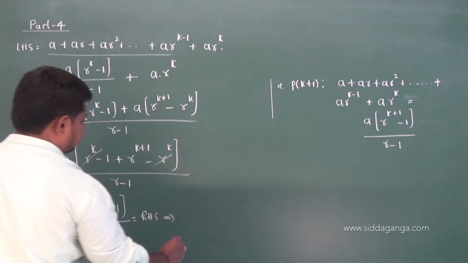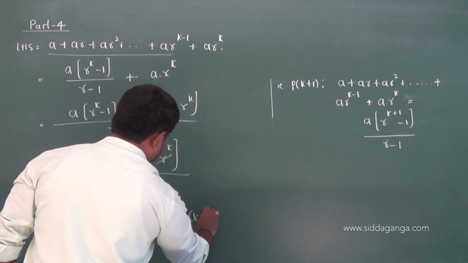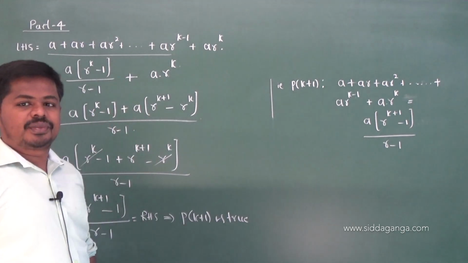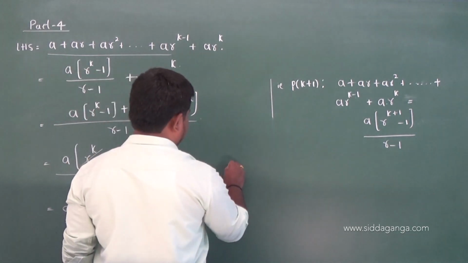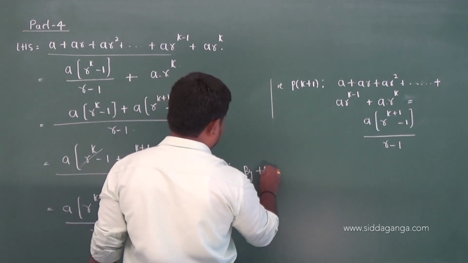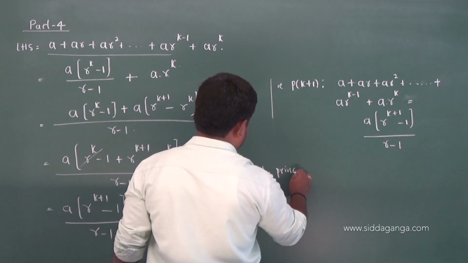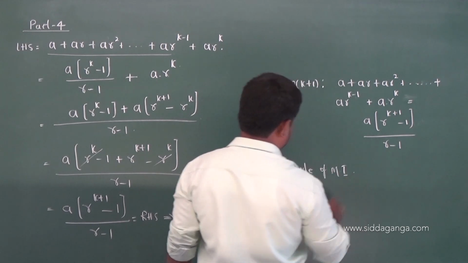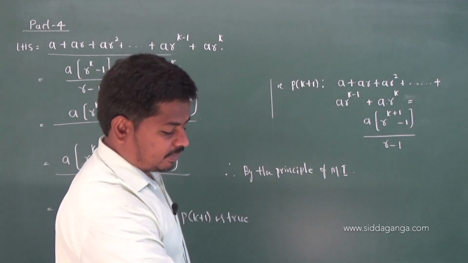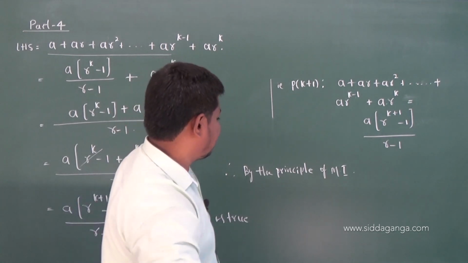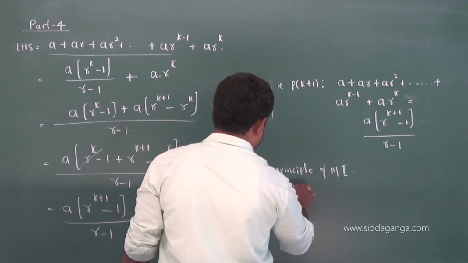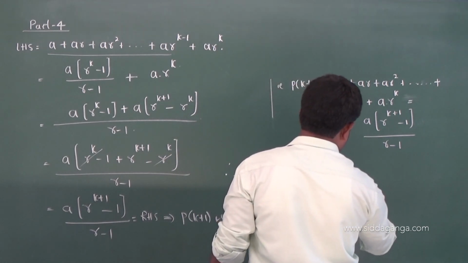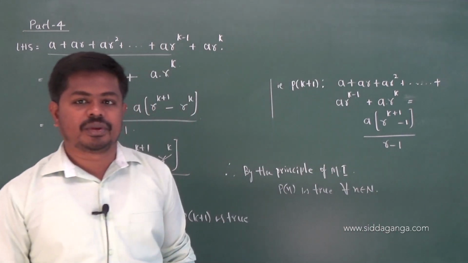This implies P of k plus 1 is true. So, at last the conclusion is what? Hence, therefore, by the principle of mathematical induction, don't write MI, should write mathematical induction. By the principle of mathematical induction, P of n is true for all natural numbers. That's it. This is how question number 12.